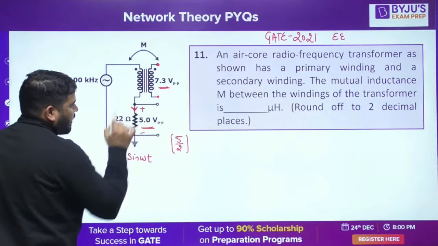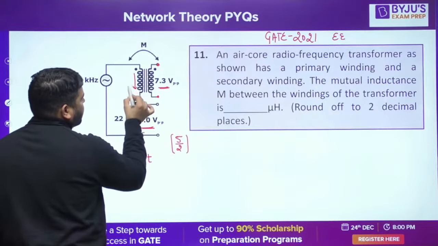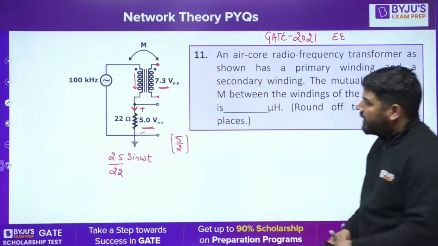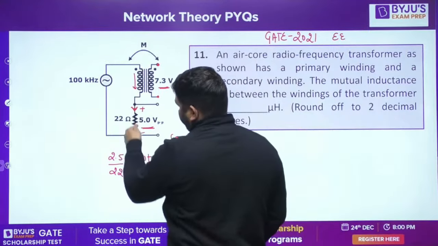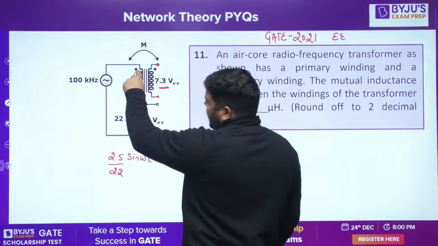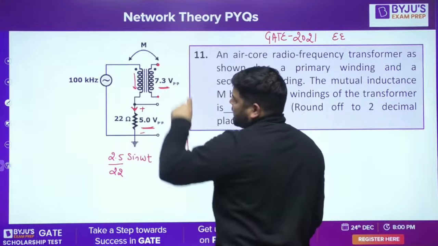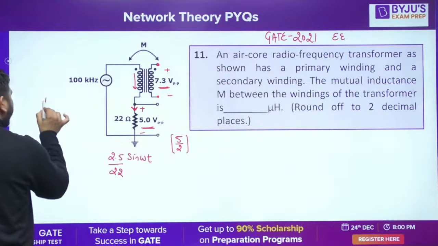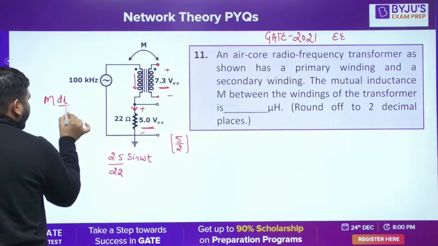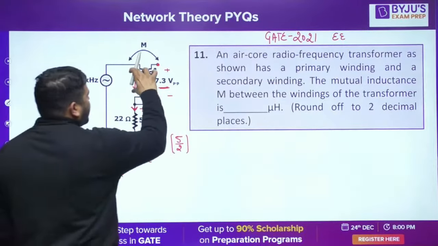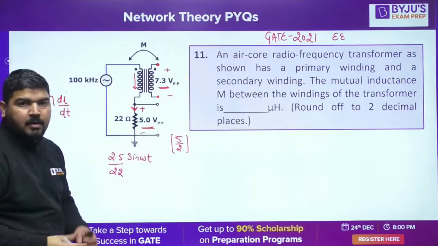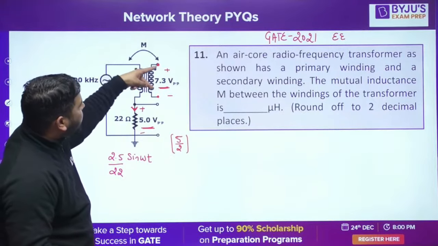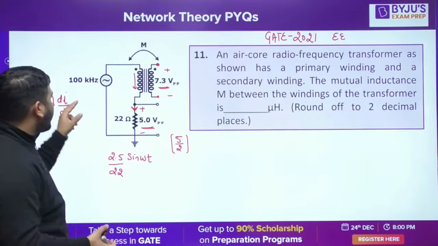Is it fine? And this current will flow through the coil. Now, because of this current, a voltage is induced here, and that voltage we call M di by dt, because only the mutual inductance will participate, since this coil is open circuited. So because of this mutual inductance you will get the voltage here, that is M di by dt,